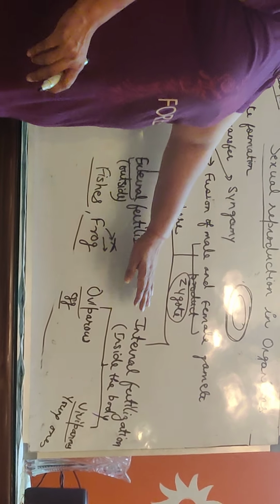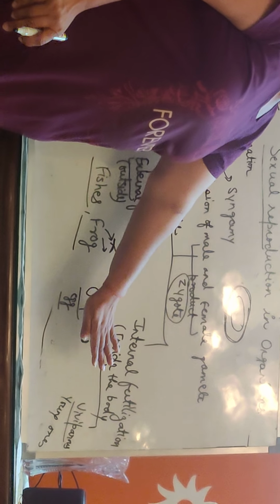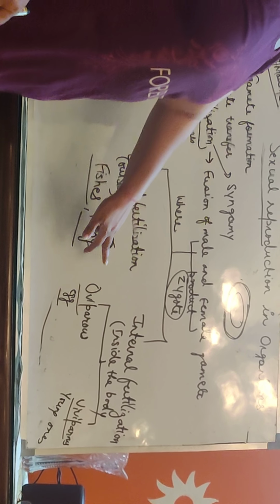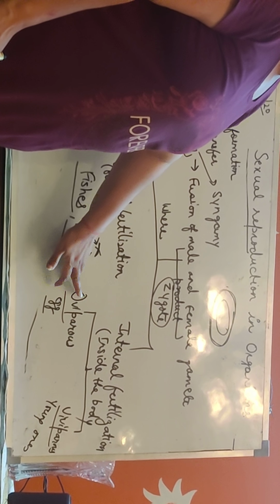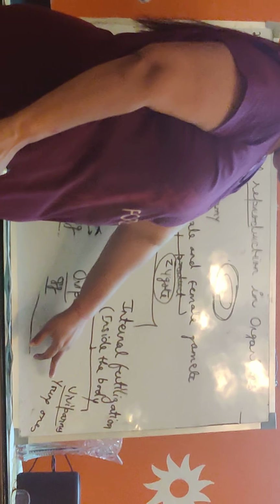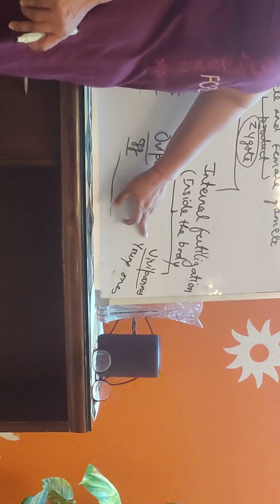Once internal fertilization takes place, then two types of offspring are generally produced in different organisms. Those that produce eggs are called oviparous, as we have seen in the example of birds. And others which produce young ones are called viviparous. Human being is an example of a viviparous organism.